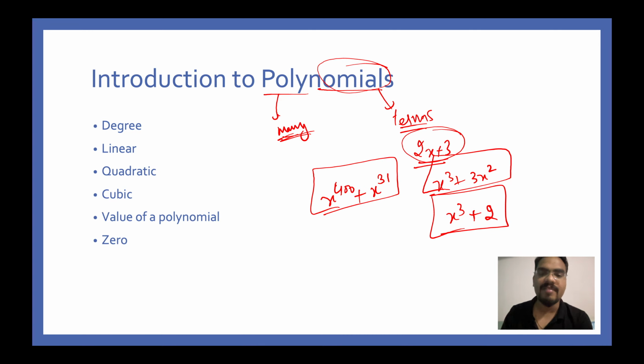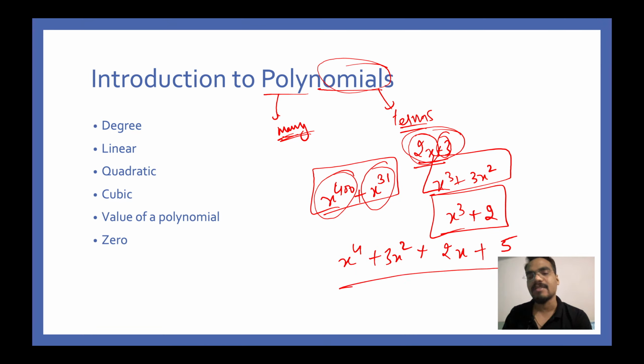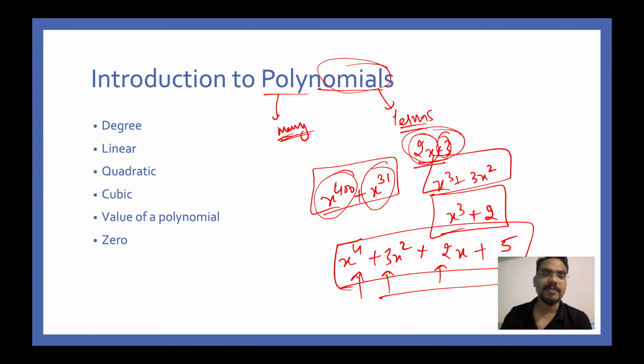So your polynomial can have n number of terms. This is the first term, this is the second term. If you want, you can have more terms. For example, x power 4 plus 3x square plus 2x plus 5. This polynomial consists of 4 terms. So this is what a polynomial looks like. Generally you can represent any polynomial in terms of a, b, c and so on. I'll give you examples and then you will easily understand.